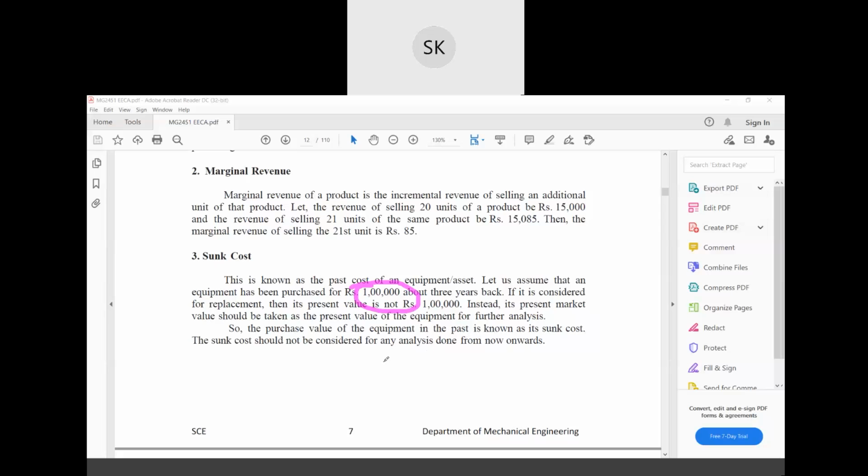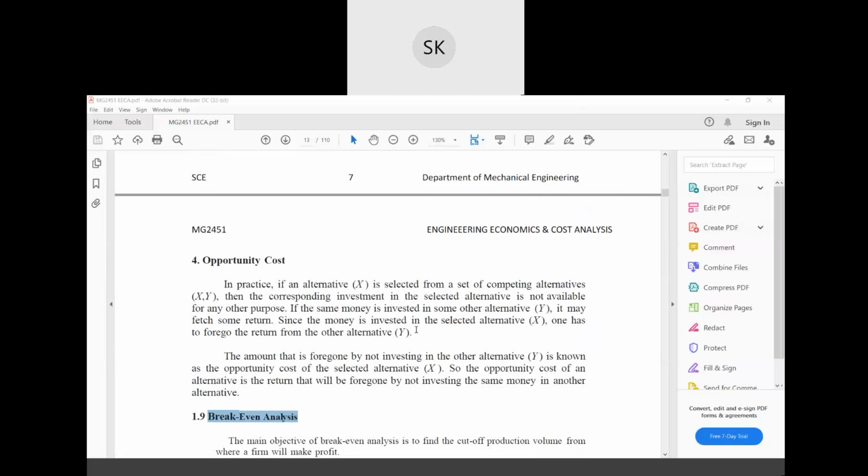Suppose you want to do valuation of that equipment or of that project property. You have to take the present value; you cannot take the past value. This past value is called sunk cost.